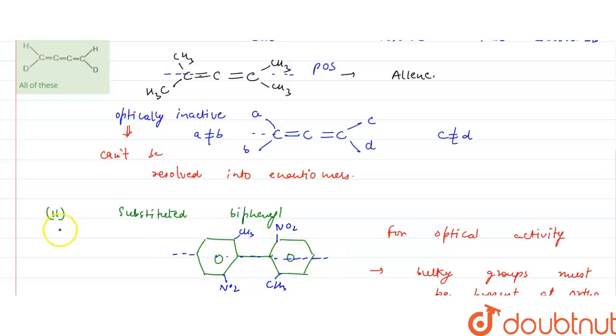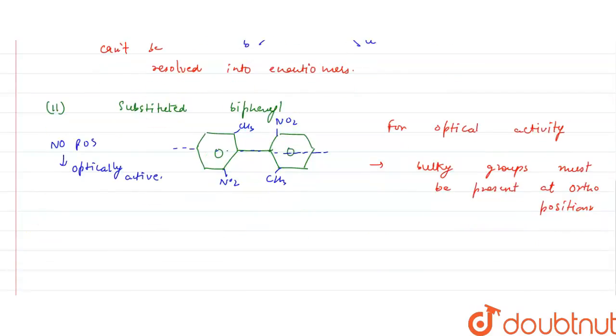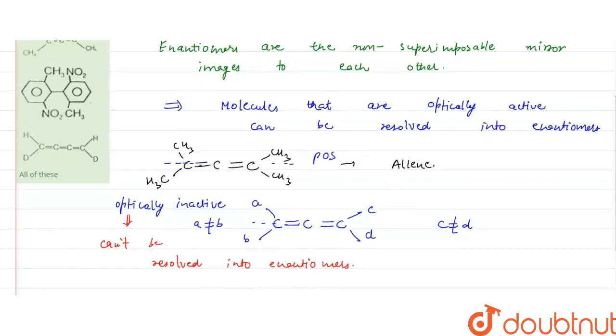It means this compound is optically active, and if it is optically active, then it can be resolved into enantiomers. So B is the correct answer.